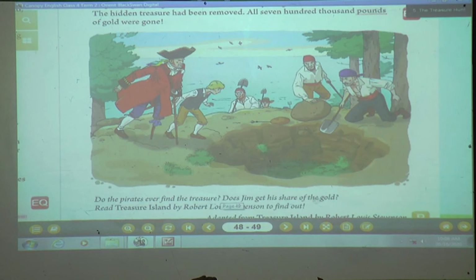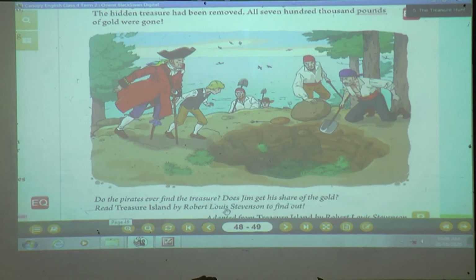Does Jim get his share of the gold? Did Jim, who shared his map, get a share of the gold? For that you have to read Treasure Island by Robert Louis Stevenson to find out. Maybe this is part 1 and there may be a part 2 to find out whether they got the treasure or not.